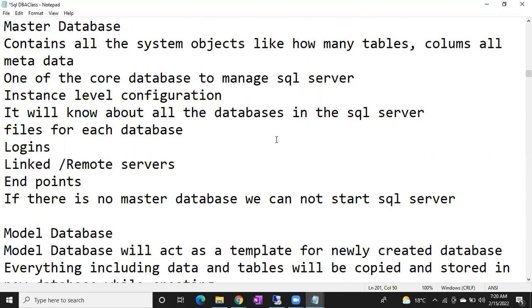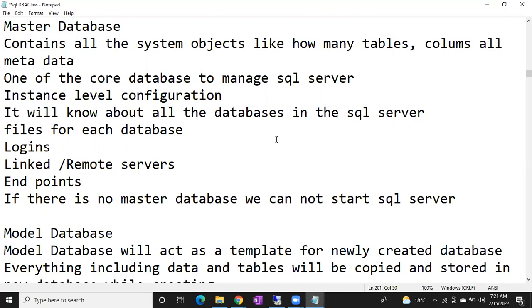All the information like other system databases, the names of other system databases, the paths, files, each system database. Usually if you create any database, you will get two files, right? One is a data file, one is a log file, right? So in which location are these files stored? Simply, the metadata of the SQL Server will be stored inside your master database.